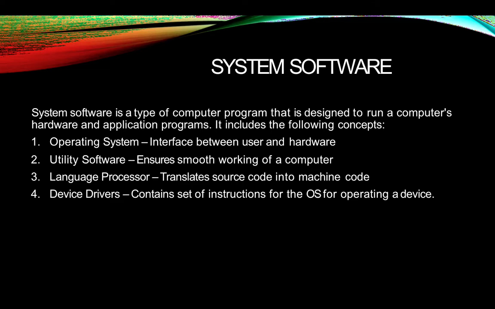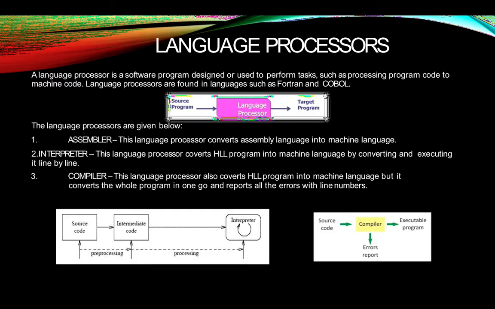When we combine more things with the operating system, the package of those parts becomes system software. What can we include in it? Operating system, utility software, language processor, device drivers. The operating system we already read, and the other parts we are going to read further.